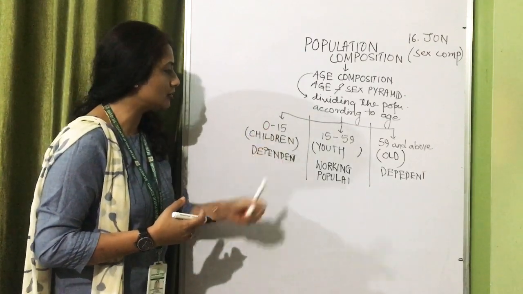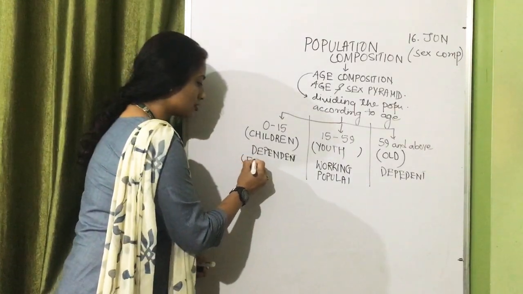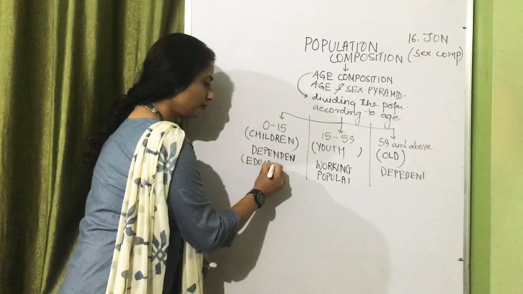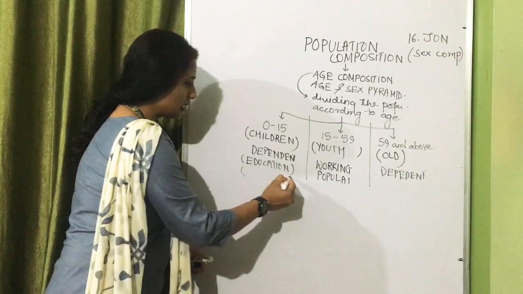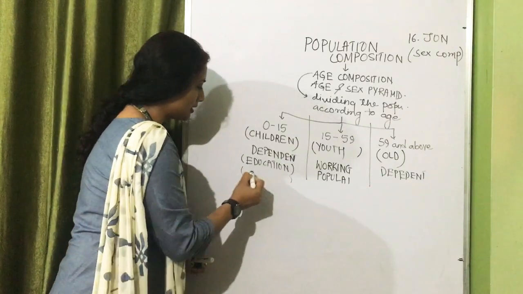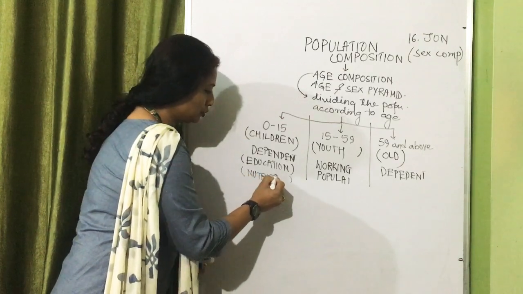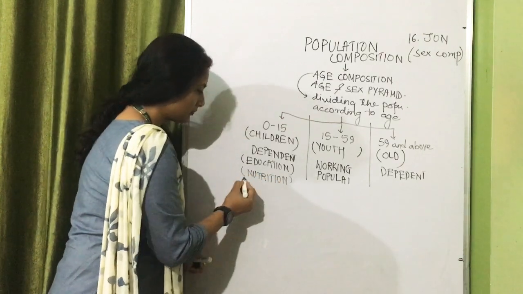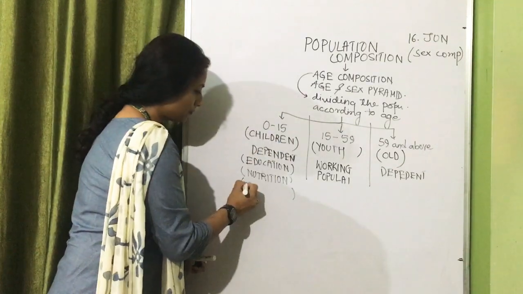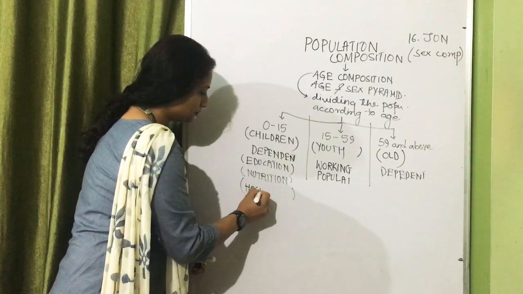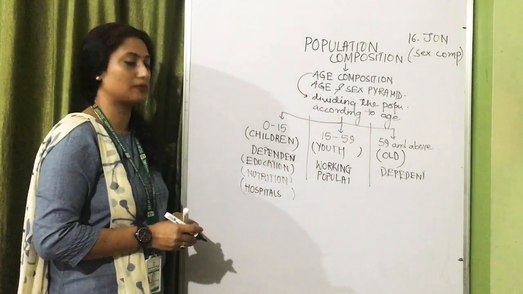If we know the number of children in a country or in a region, we can allocate resources for their education, which is very important, and then the nutrition support which they require, as well as, because it starts with 0, hospitals to provide maternity support.